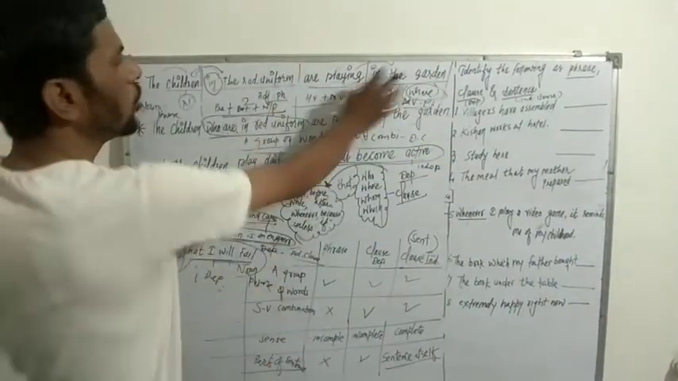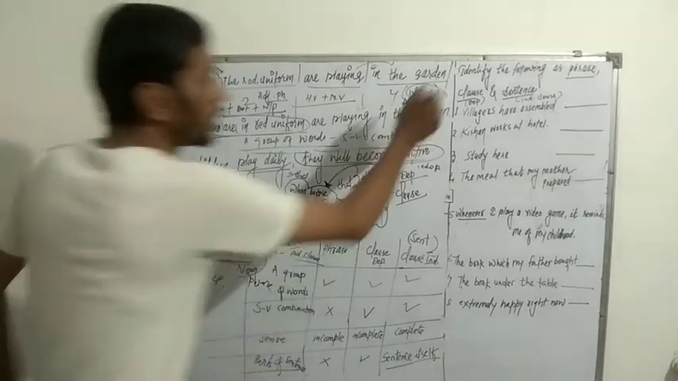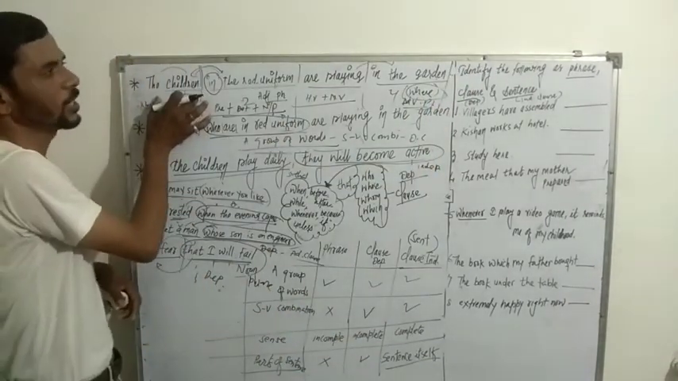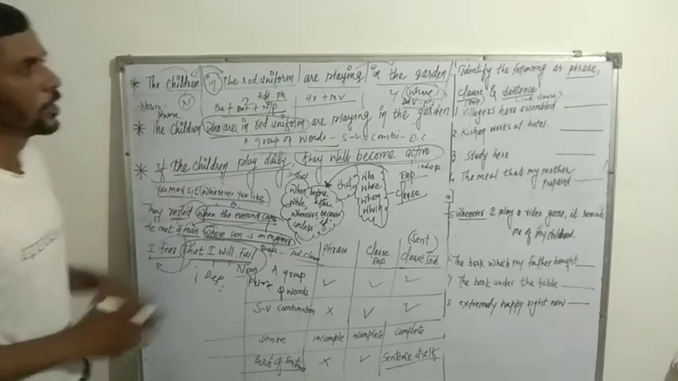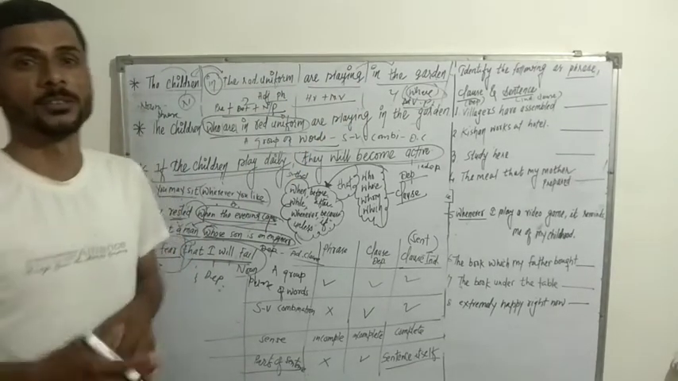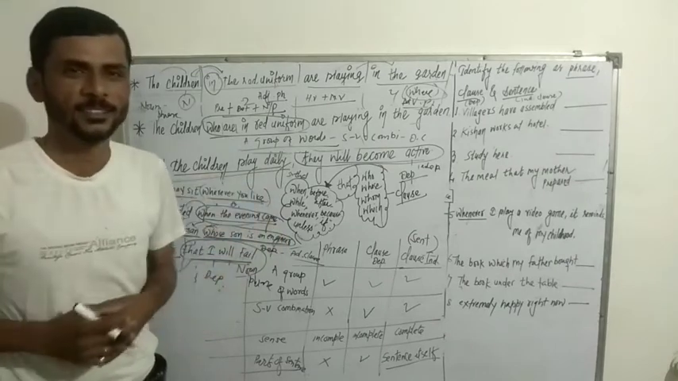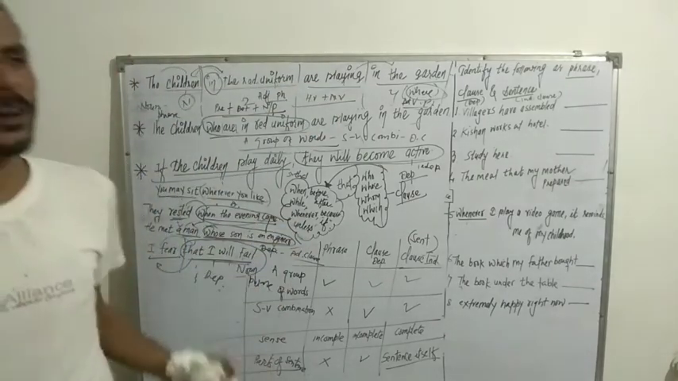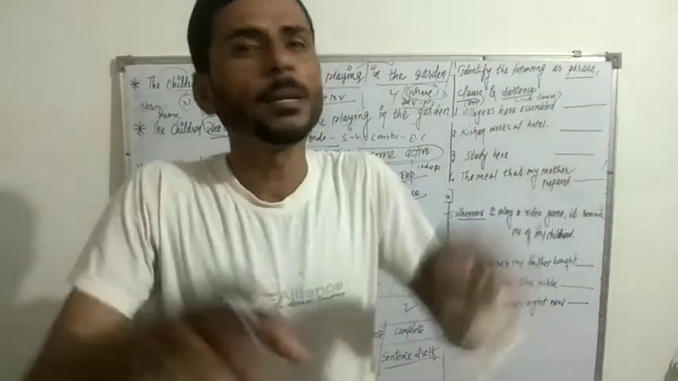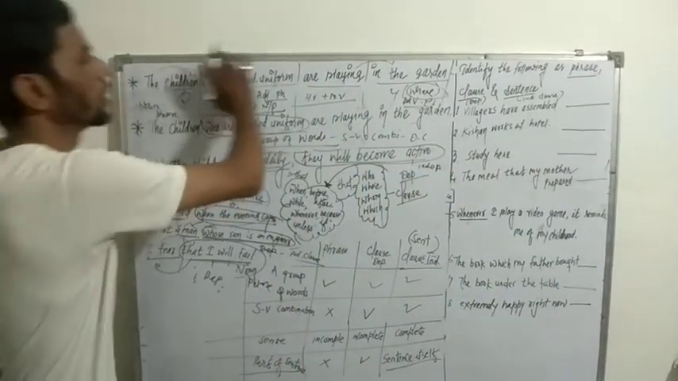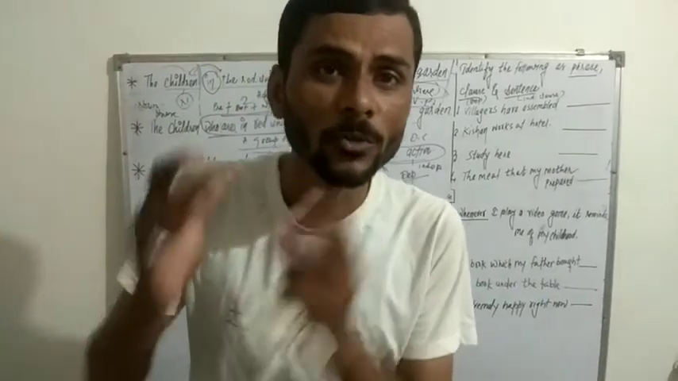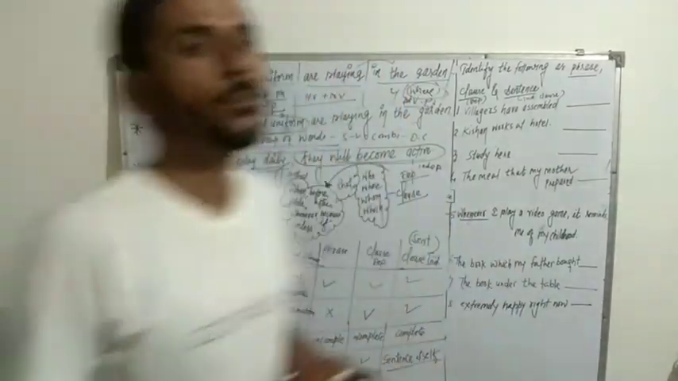Let's see an independent clause. First example, the children in the red uniform are playing in the garden. It's an independent clause. Why? Because it has a subject-verb combination. It is not a part of a sentence. It is itself a sentence. It doesn't depend on any other. The children in the red uniform are playing in the garden. In a simple meaning, it has a complete sense. That's why it is an independent clause. So in dependent clauses, a part of a sentence must depend on another part of the sentence.